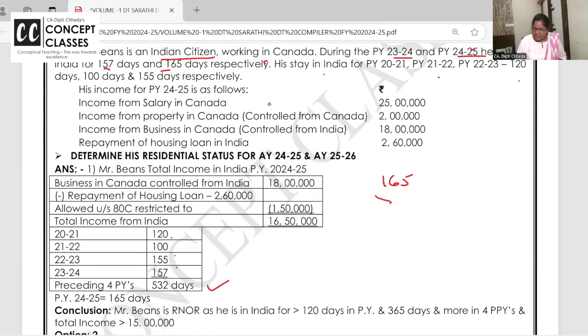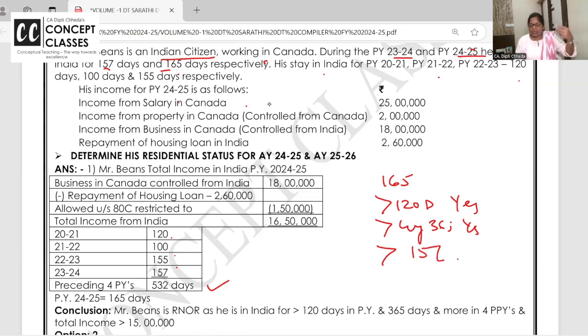Okay. Is he there in India for more than 120 days? Yes. 4 years, 365 days? Yes. Is he earning more than 15 lakhs income in India? Salary in Canada? No dealings. Property in Canada, controlled from Canada, nothing to do. Business in Canada, but it is controlled in India, 18 lakhs.